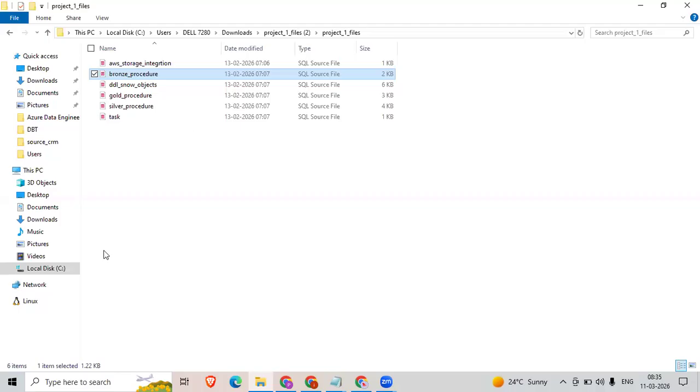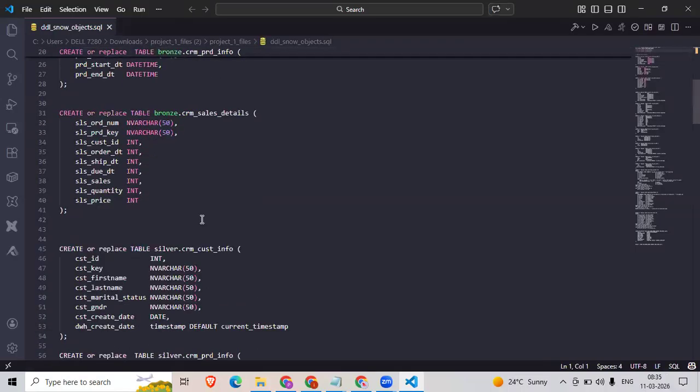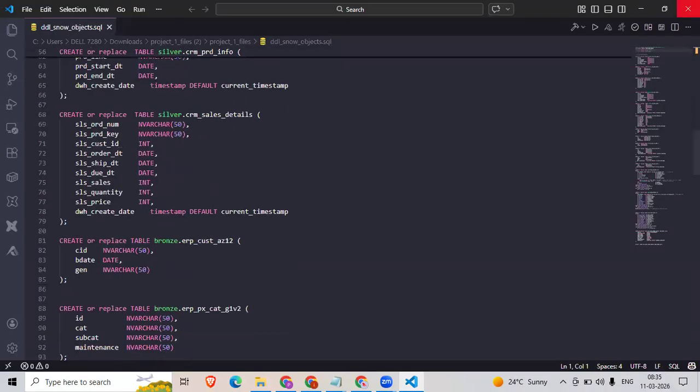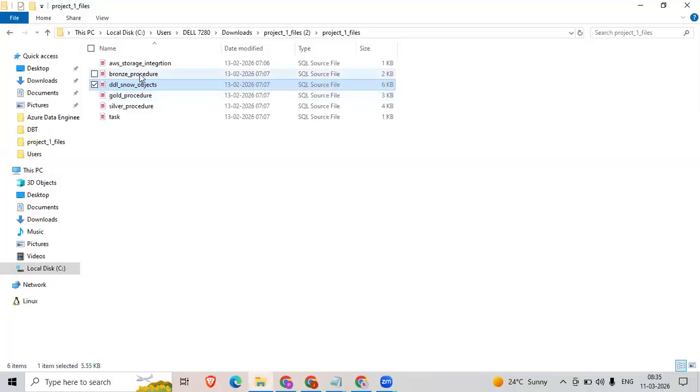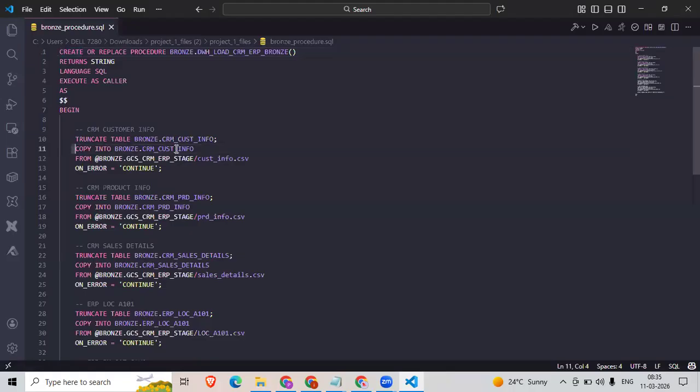Okay, so coming back to the script, first go with the DDL objects. Here I have given 6 plus 6, 12, 12 plus 3, 15 tables DDL commands. Then go to the bronze procedure. In the bronze procedure, I'm doing truncate and loading. First I'll truncate the table, then by using this copy into, from this stage, I'm loading into the table.